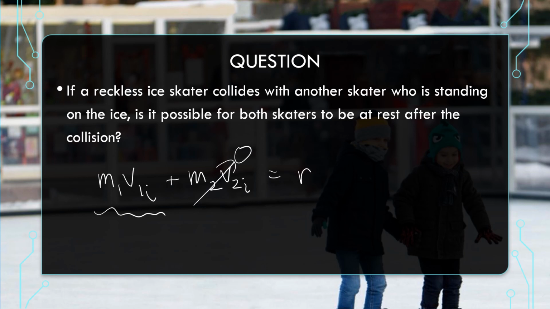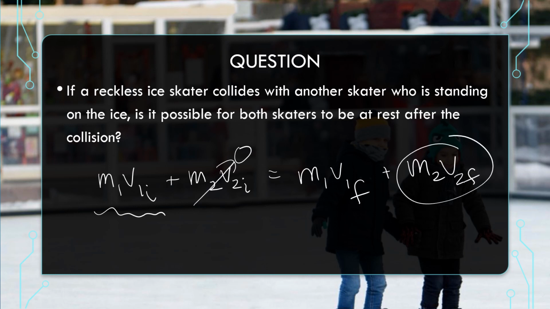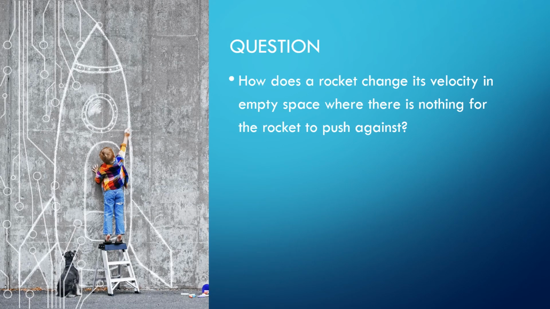One of these two individuals needs to have some sort of velocity in order for you to have a quantity over on this side. So maybe it's this person, or maybe it's this person, or maybe it's both, but they can't both be at rest because I have that initial quantity. So this is impossible.